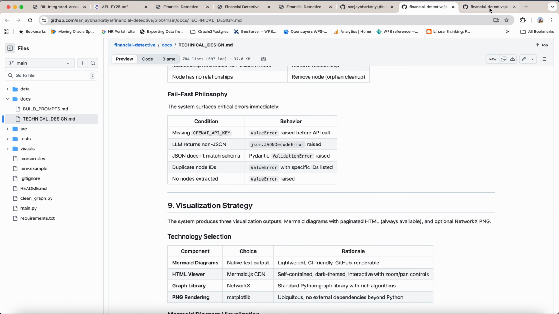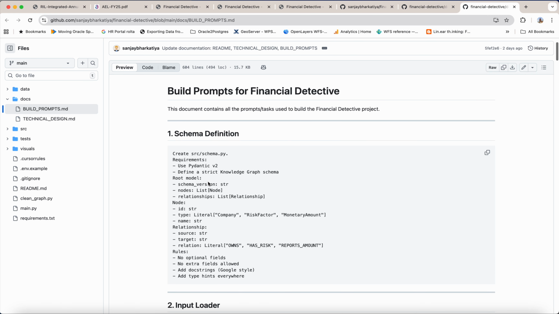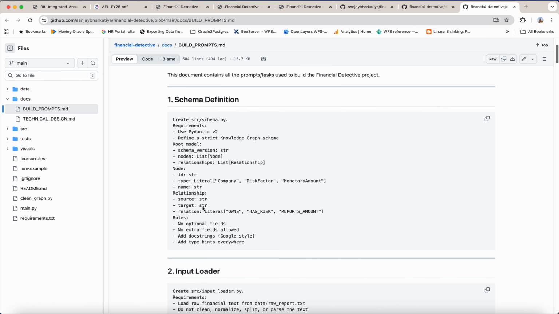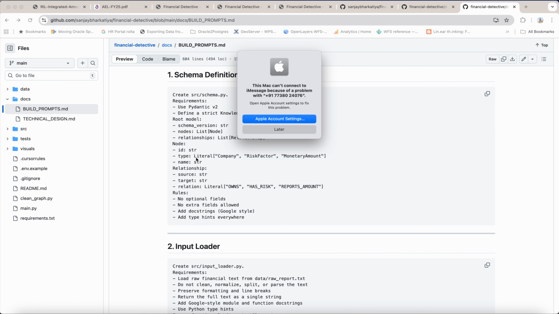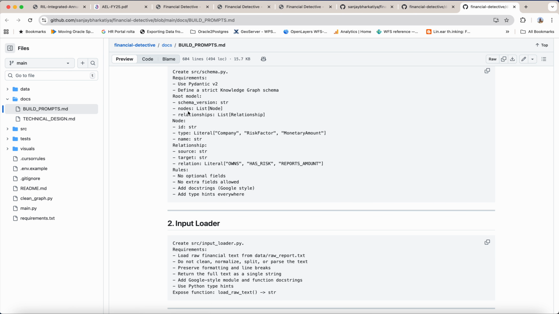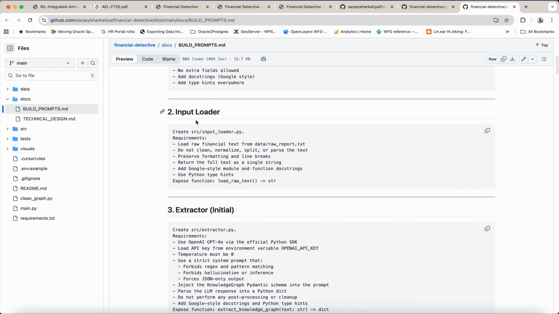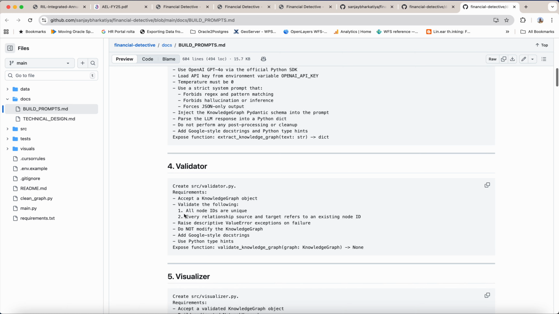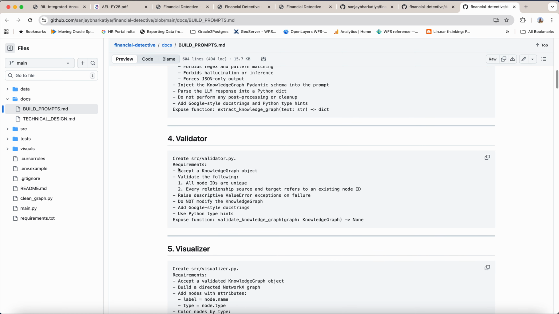Right. This file is created to show how I have used prompts to build this project, mainly captured in this build prompt markdown file. I created the schema using a prompt like this, where every instruction is clear and clean. Created the input loader, created the extractor, giving the requirements clearly, what to create and what not to do, for use with Cursor.